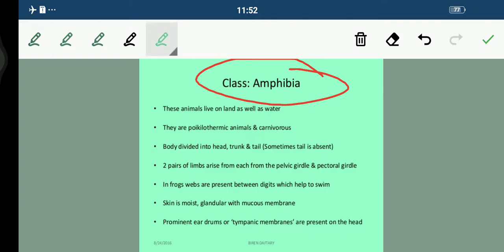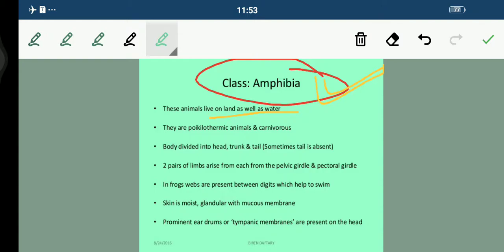You can see here students, these animals live on land as well as in water. Why? Because they are amphibious in nature. This is what the name suggests. They are amphibious in nature, and amphibians are the organisms that live on land as well as in water. They are poikilothermic animals, students. I have already discussed with you what poikilothermic animals are, and they are carnivorous.